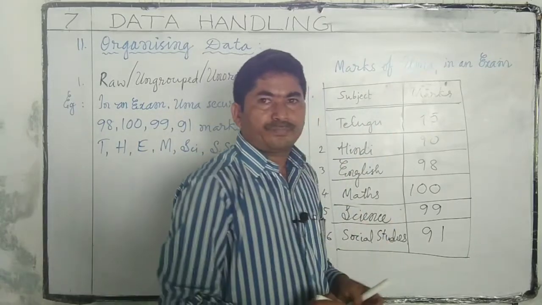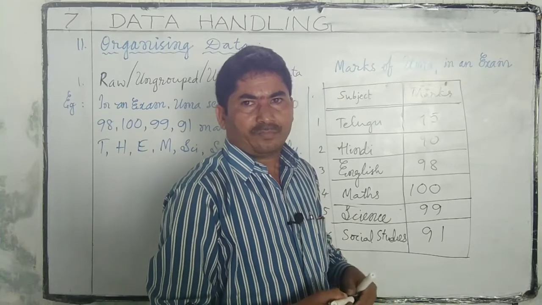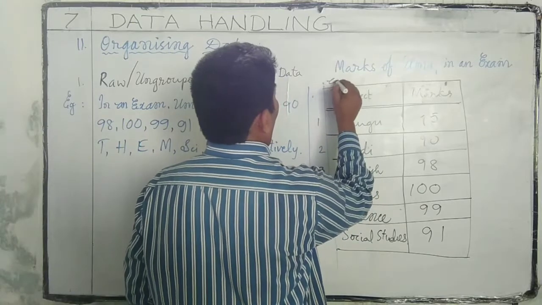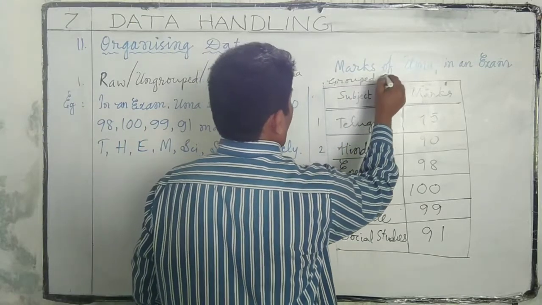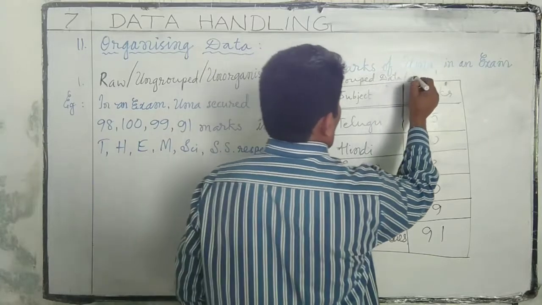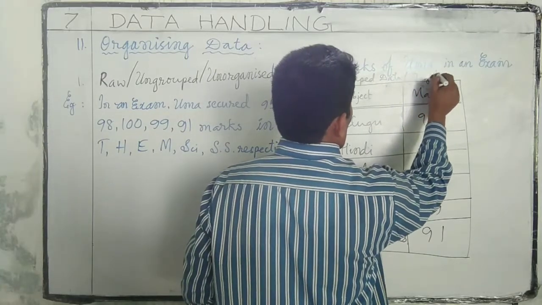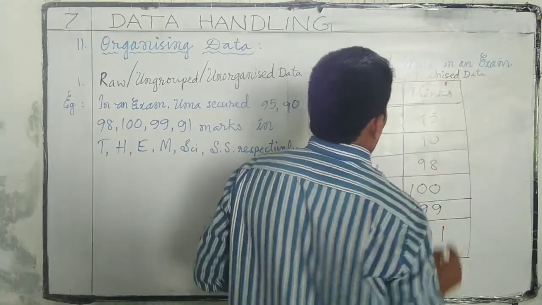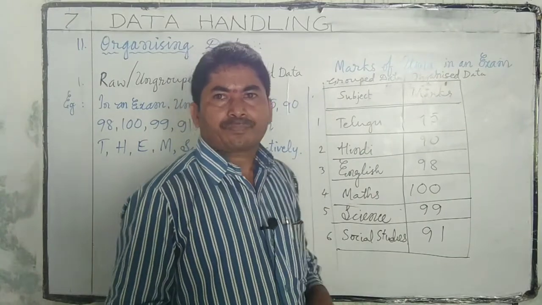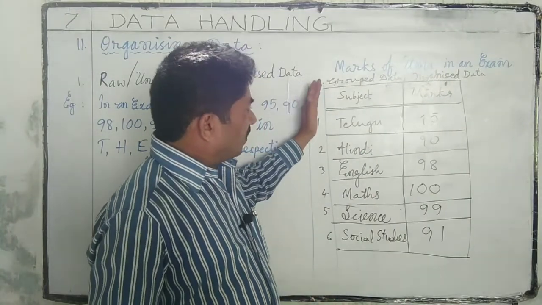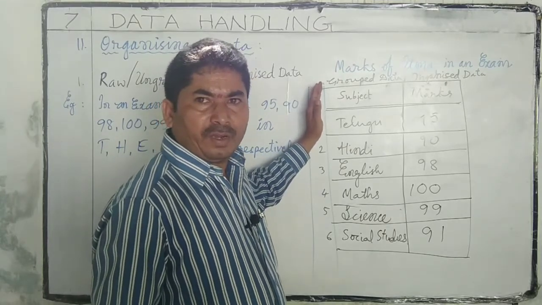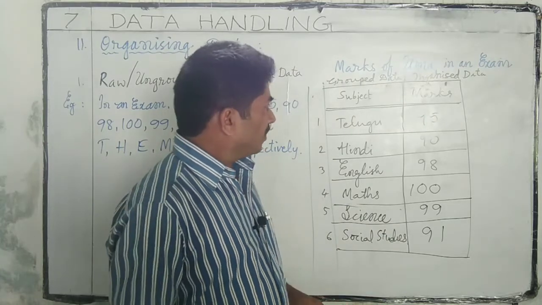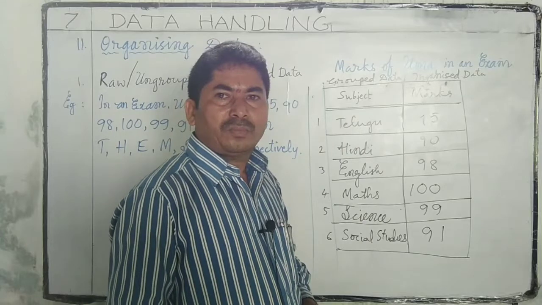So this is called organized data or grouped data. If we observe this data, we can read easily and understand easily, and also we can interpret it.